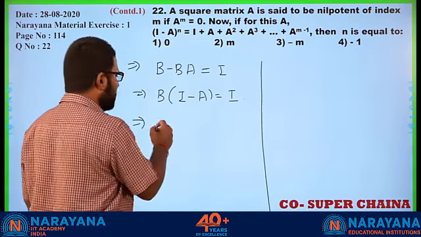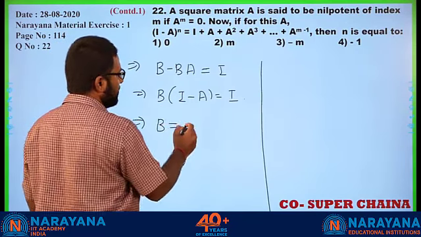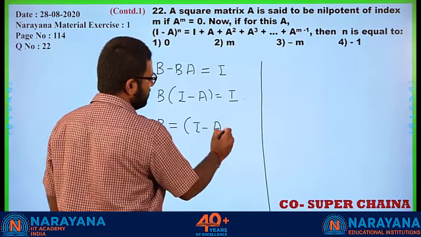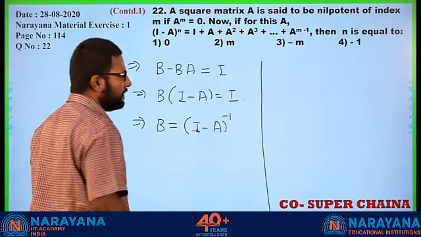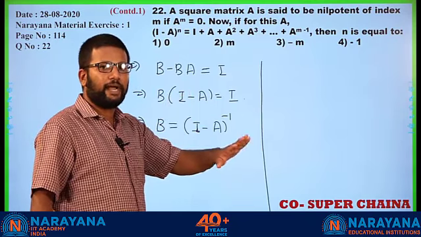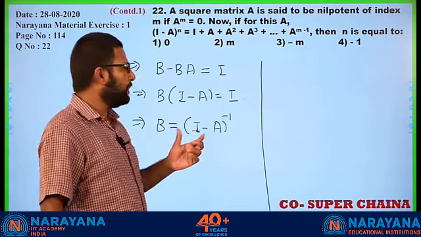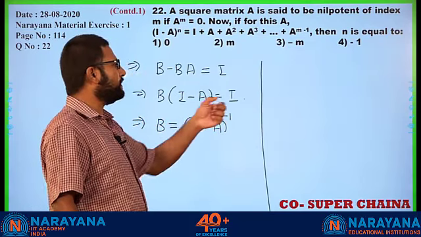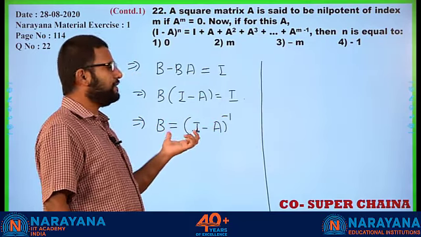Alright, so from here an inverse is written as (I - A)^-1. Even though you have not studied inverses, there is a whole mathematics behind it which we will get into later. But now all you need to understand is their product is I. Therefore one is the inverse of the other.